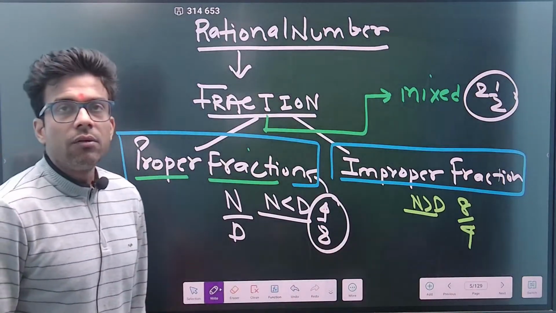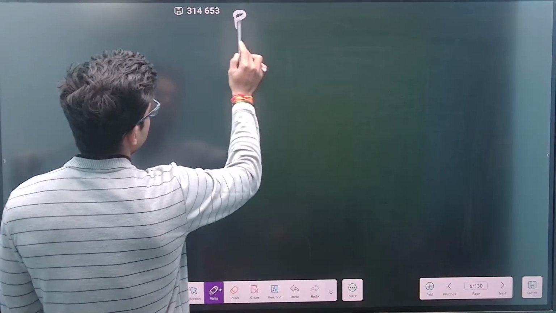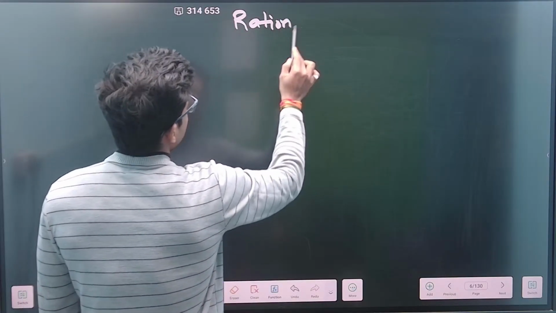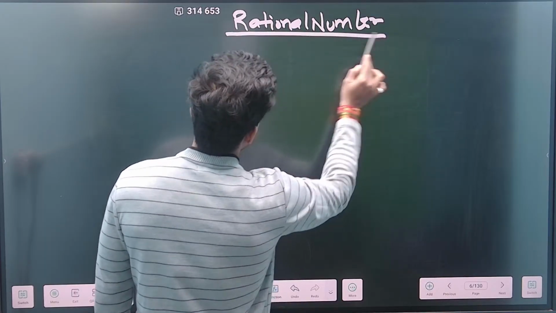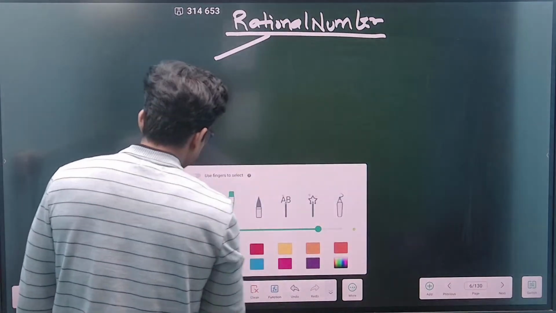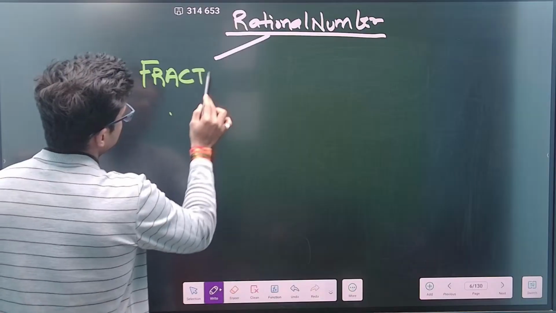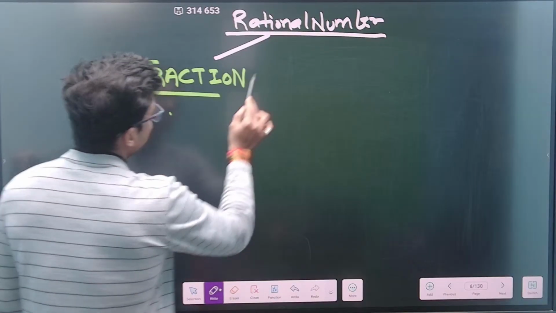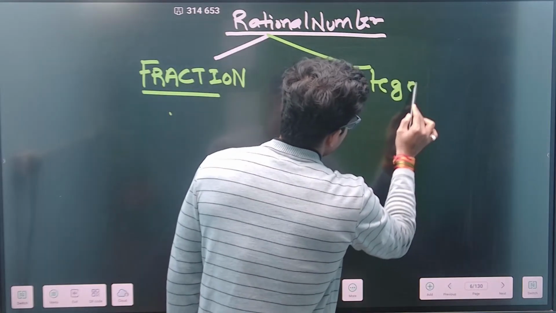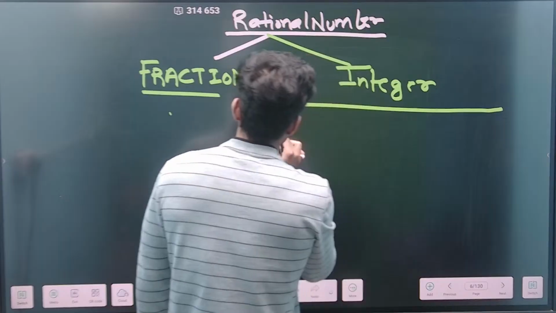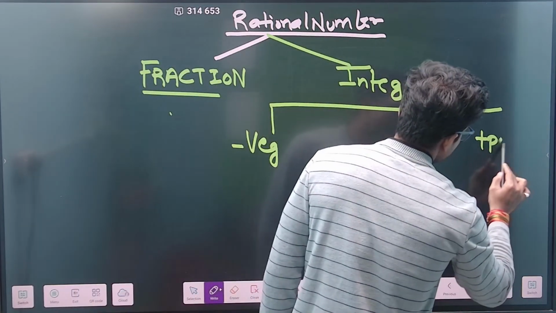Correct. Now, I was in the rational number part, and what have we done right now? We have done fractions. Now the other part is called integers. What do you mean by integer? Integers are of two kinds: we have negative integers, and the other is positive integers.